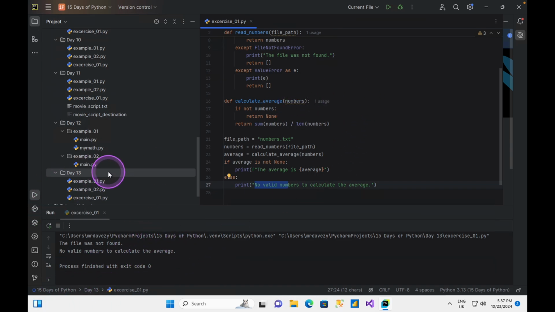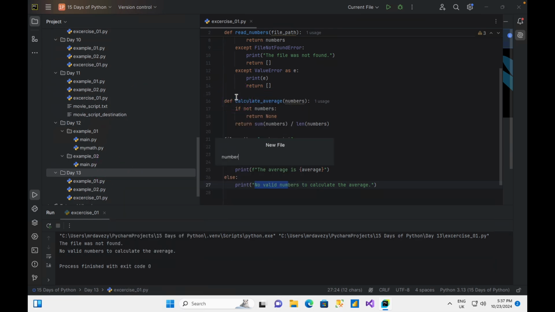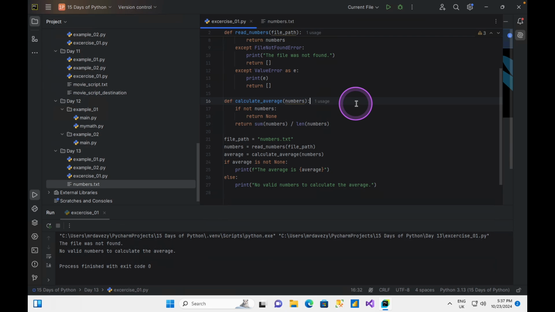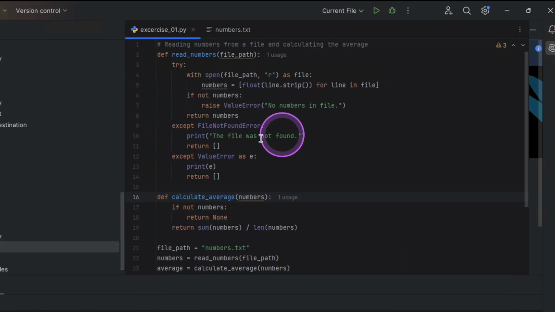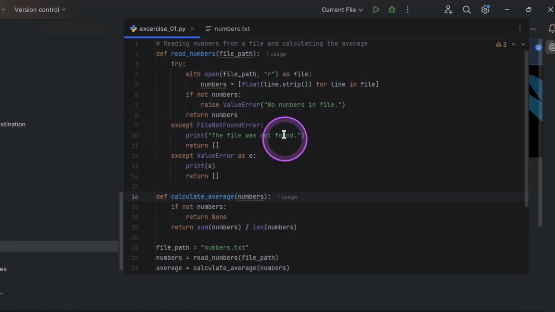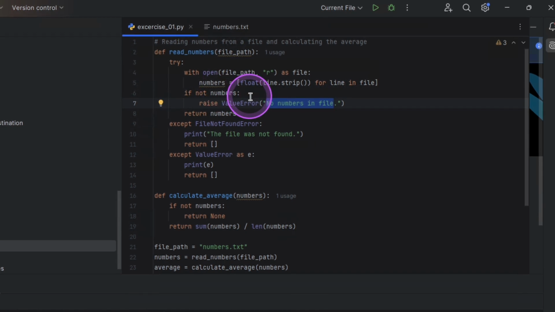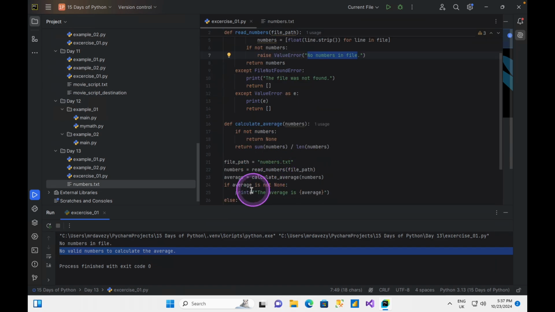So let me create a file, and I'm going to call it numbers.txt. The file is empty, I don't have anything in it. And so let's run this and see what is going to happen. When I run this, it says no numbers in file. You see that the file does not exist message no longer comes up. What I have is no numbers in file, because here I'm saying if there are no numbers, throw up this exception. And finally at the end, it also throws up the one I have when I'm calling the function to say no valid numbers to calculate the average.